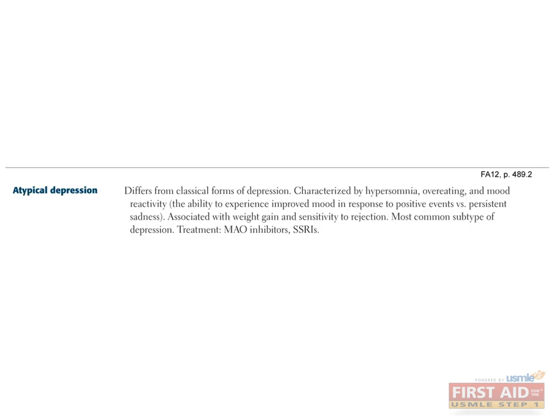We just discussed major depressive disorder, recurrent, which is one subtype of major depressive disorder. Another subtype, incidentally the most common type, is atypical depression. This is often characterized by hypersomnia, which is sleeping more than usual, overeating, and mood reactivity, meaning the ability to experience improved mood in response to positive events. Oftentimes, these patients will gain weight and be very sensitive to rejection. Atypical depression is common in younger patients, such as teenagers, and is usually treated with MAOIs or SSRIs.